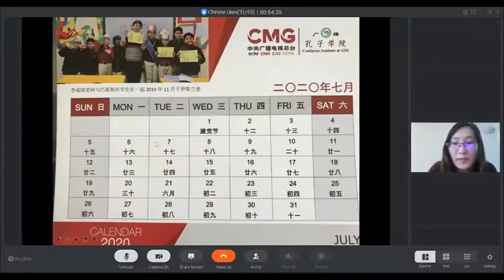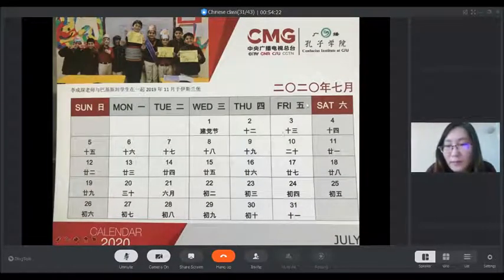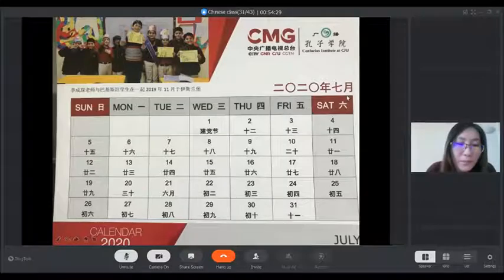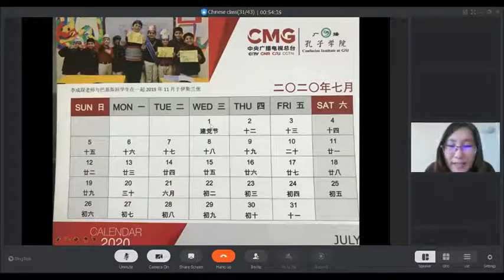Also, for example, this one is 七月. 七月 means July. For example, this 1st July and 2nd July. For the 2nd July, there's another month here. Here we write the traditional Chinese calendar.